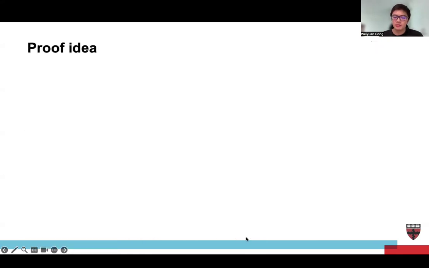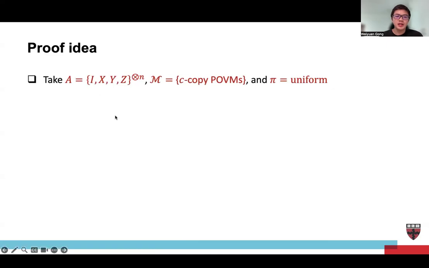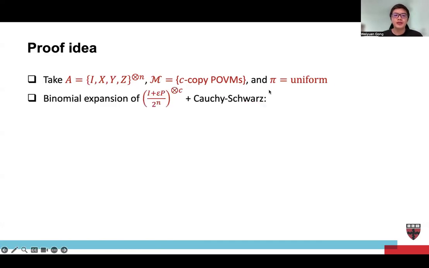Here we just briefly talk about the proof idea. So we take the set A as the full Pauli set, the measurement set M to be C-copy POVMs, and the distribution to be uniform. And we just binomially expand the term (I plus epsilon P) over 2 to the n, tensor C. And then we go back to the main theorem.